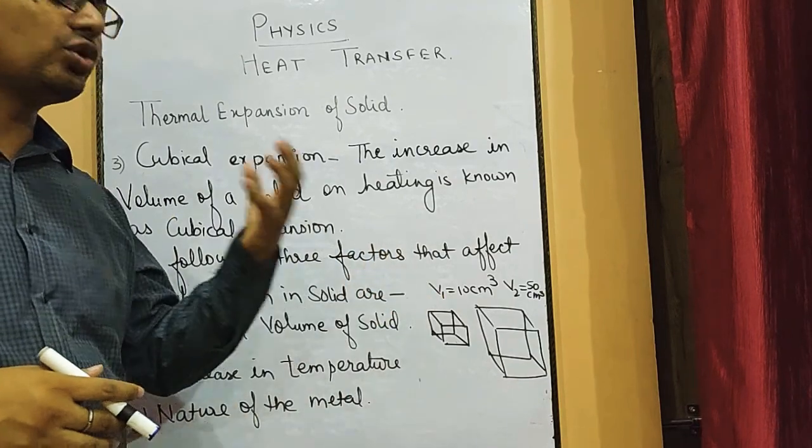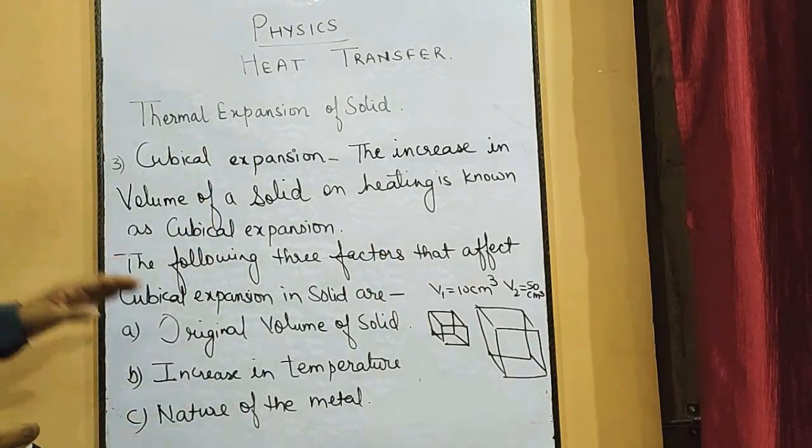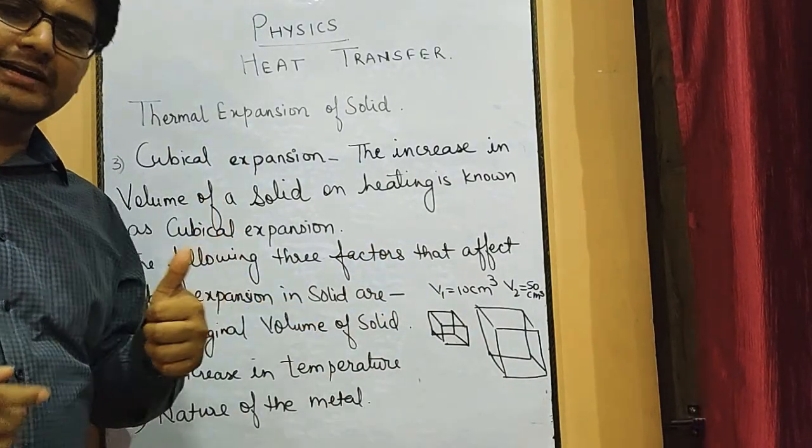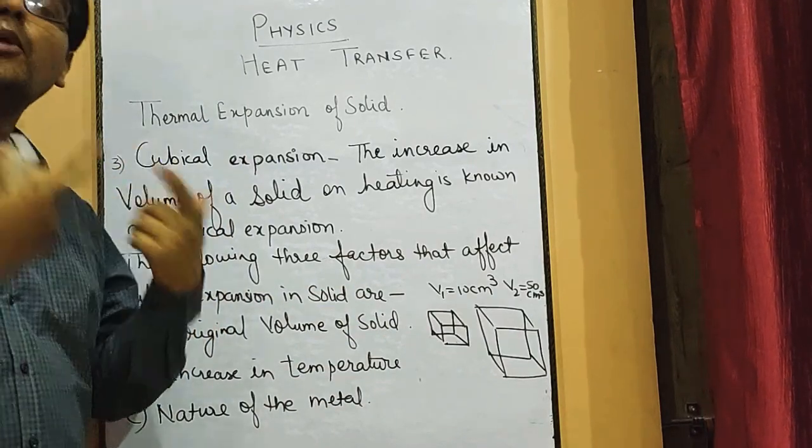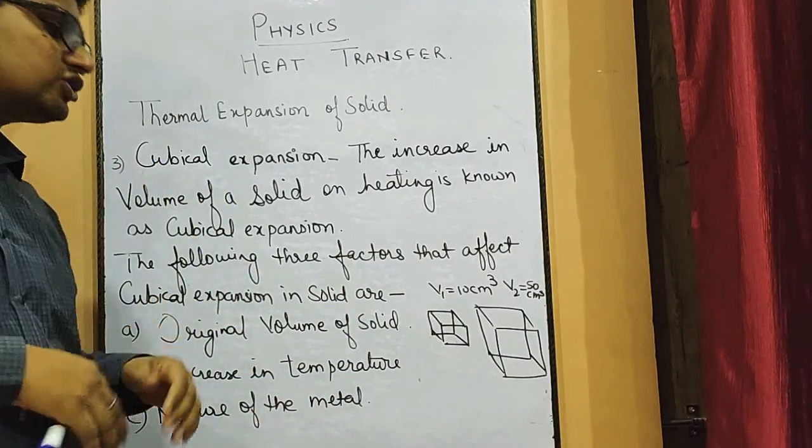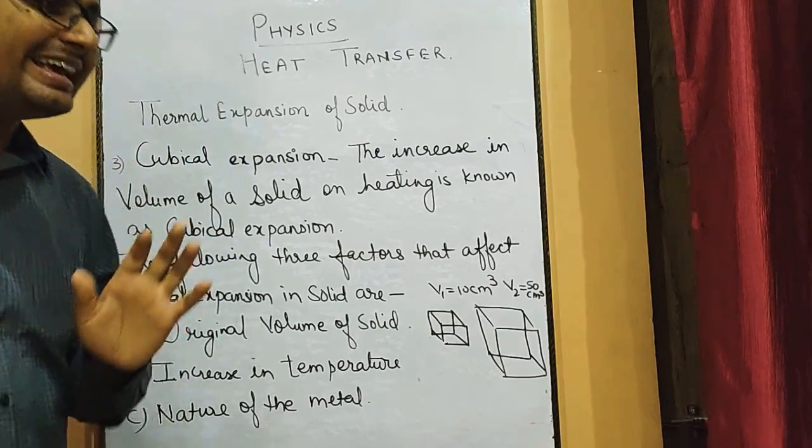So original volume of a solid is the first factor. More volume of the solid, more expansion can be seen. Less volume of the solid, lesser expansion will be seen.